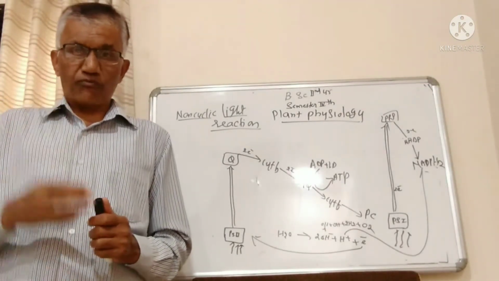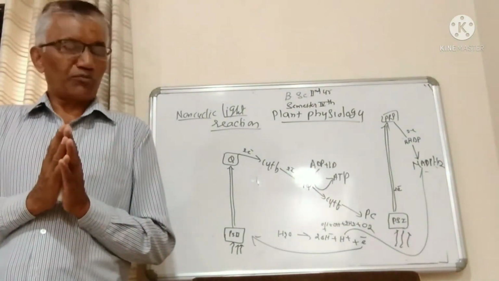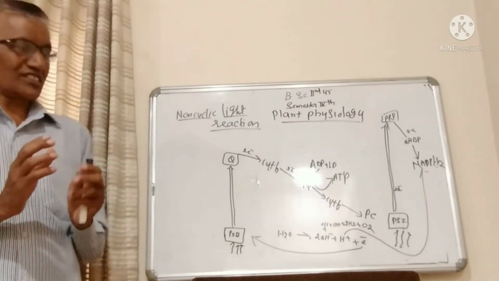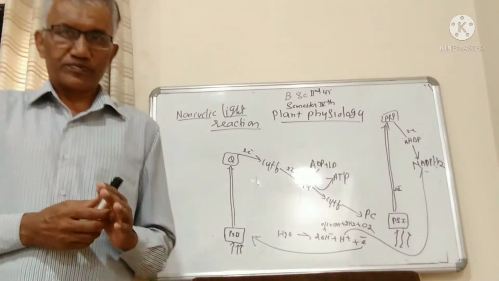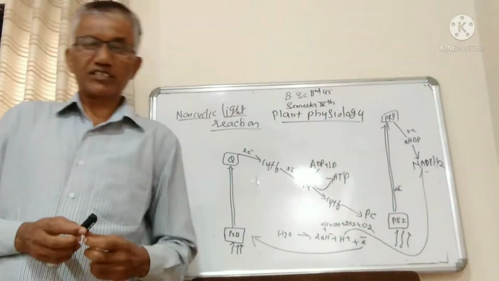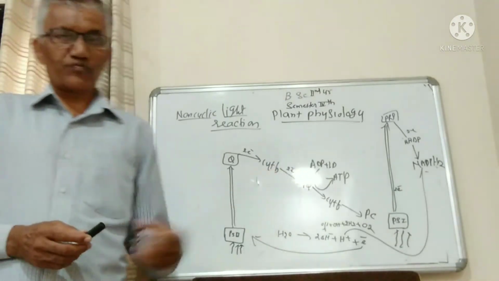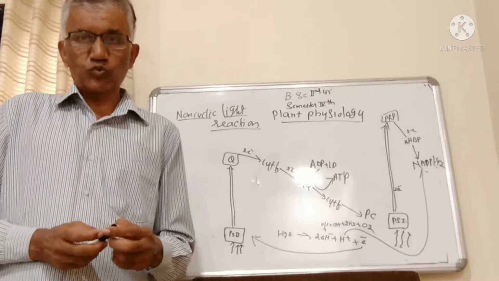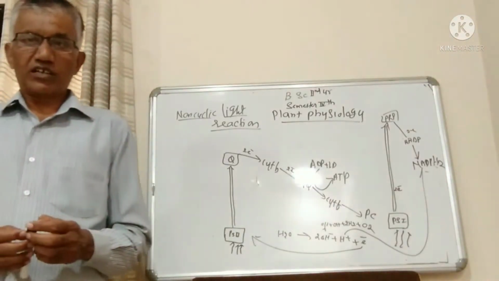Out of these, a group of about 400 to 500 chlorophyll molecules acts as pigment system 1 and pigment system 2, that is photosystem 1 and photosystem 2. These pigment systems have their own capacity to absorb rays of light.